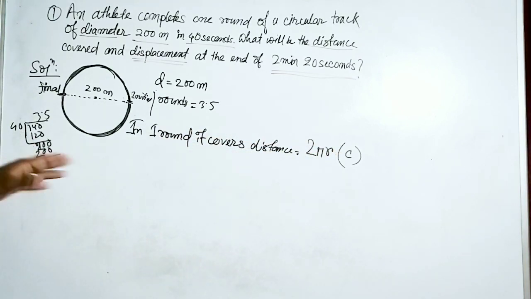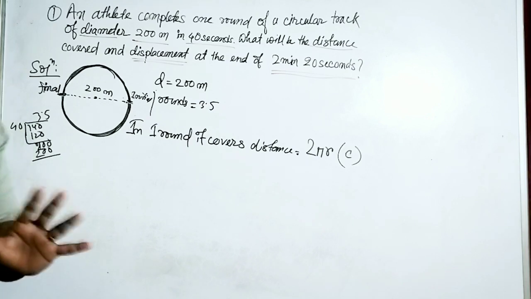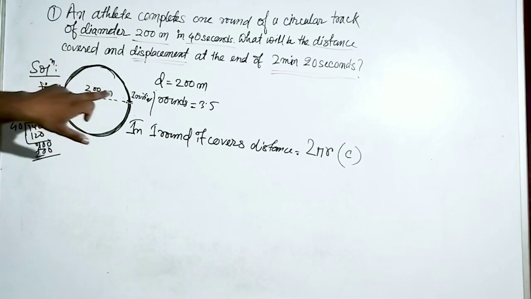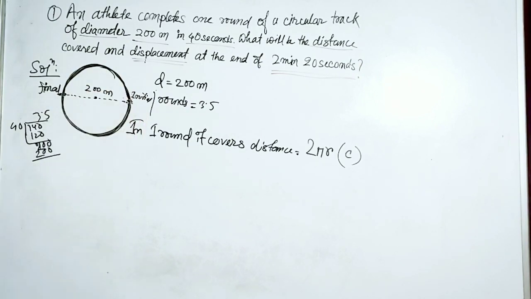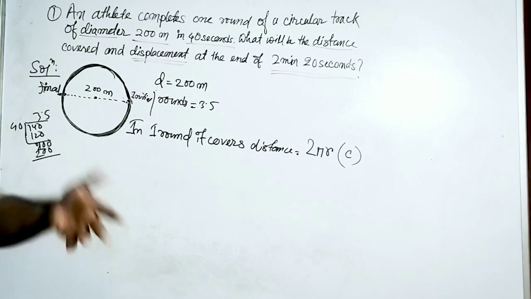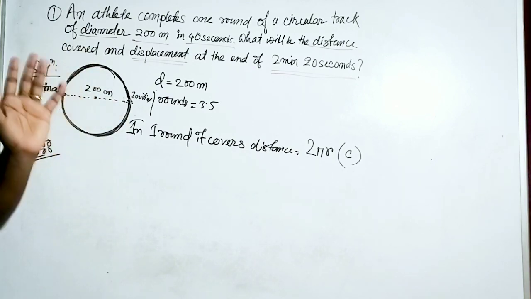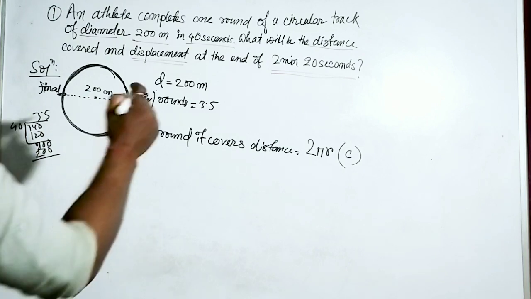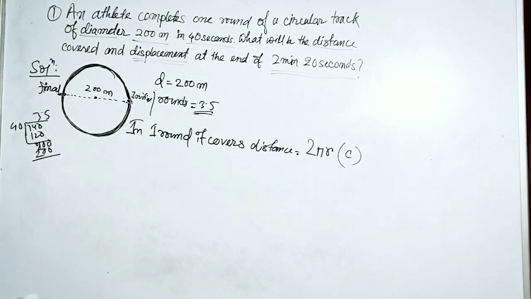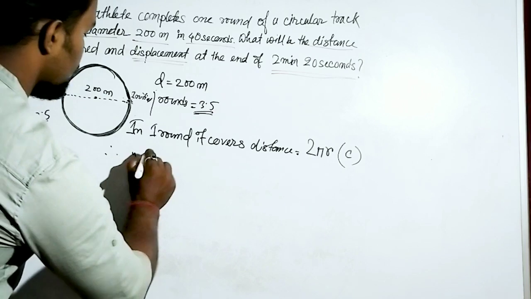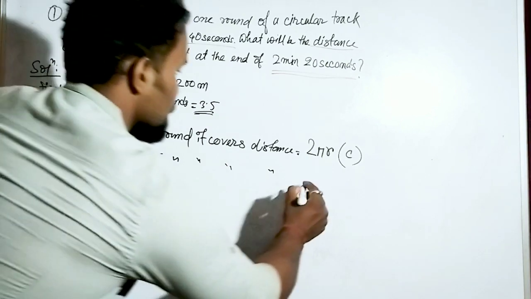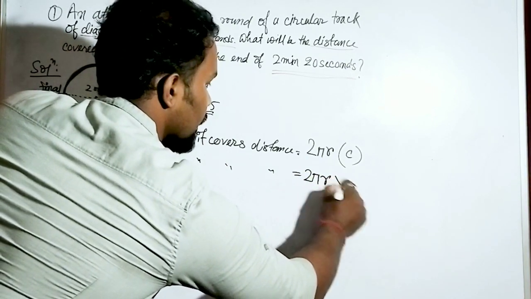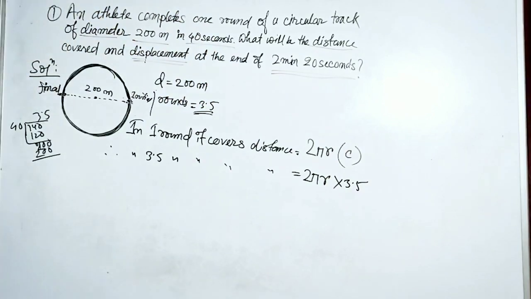I hope you are understanding what I'm saying. In one round it covers this much of area from here to again here, and this is nothing but the circumference. And that circumference is the distance that it covers in one round. Now what is the required rounds? 3.5. So in 3.5 rounds it covers how much distance? Twice pi r into 3.5. Simple.